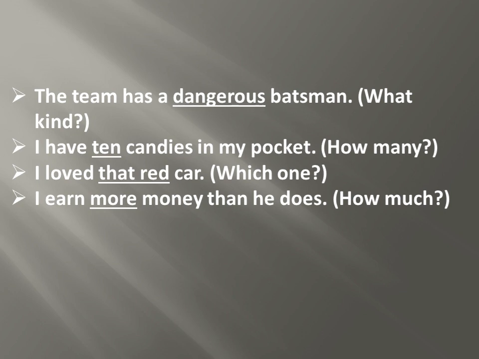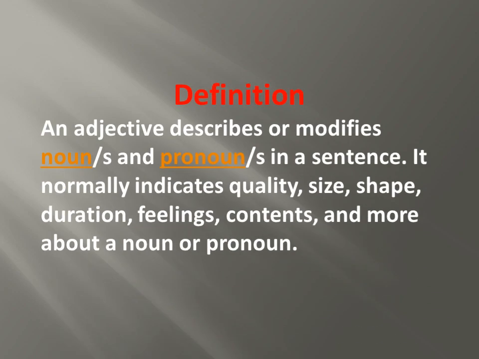Let us see definition of adjectives. Definition: an adjective describes or modifies nouns or pronouns in a sentence. It normally indicates quality, size, shape, duration, feelings, contents, and more about a noun or pronoun. Means an adjective always specifies or describes a noun or a pronoun.